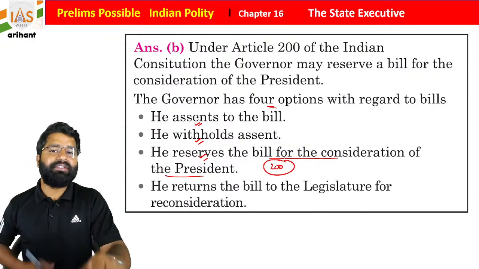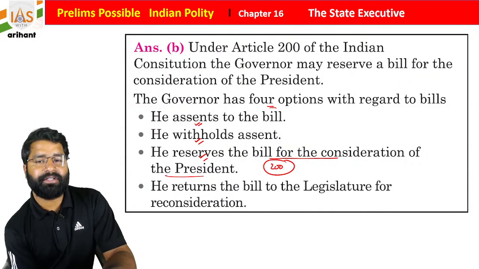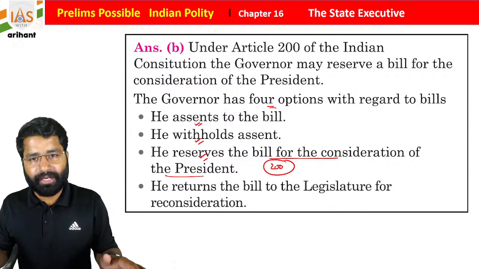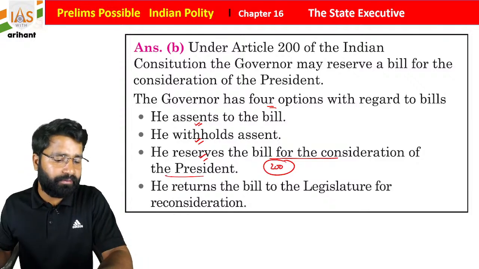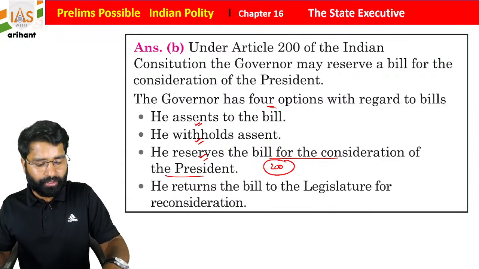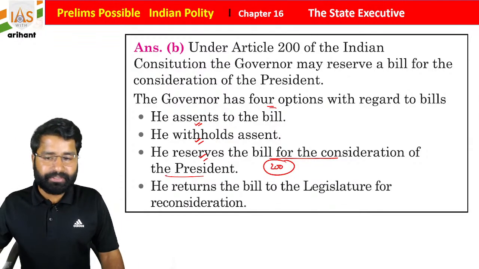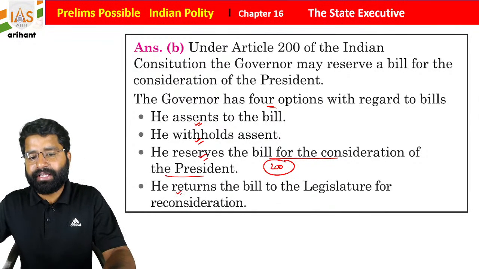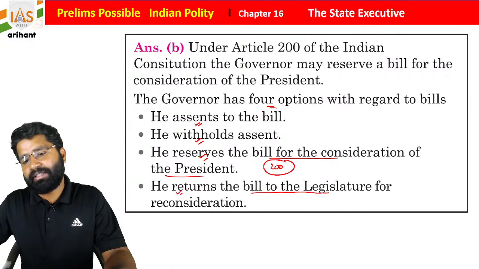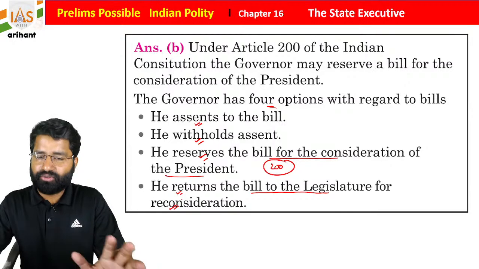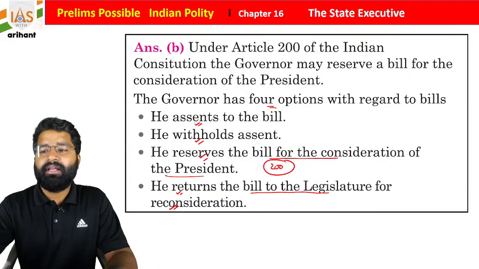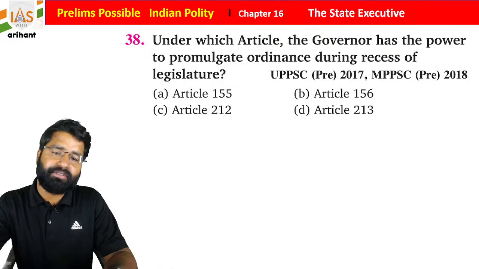Once he reserves a bill for the president's consideration, his role is ended. What the president wants to do is up to the president. Easy. After that, he can also return the bill to the legislature for reconsideration if he wants. So all these conditions are there.